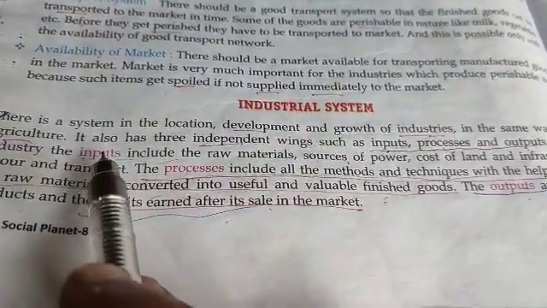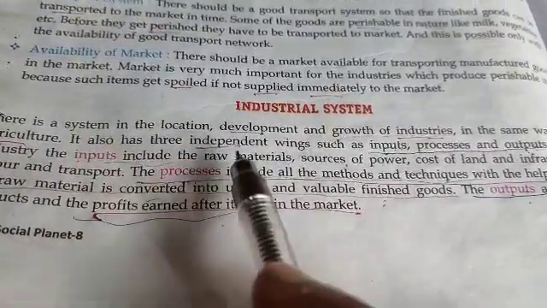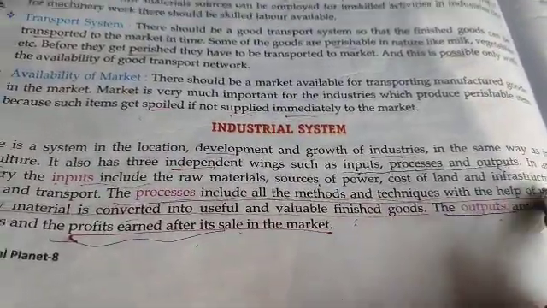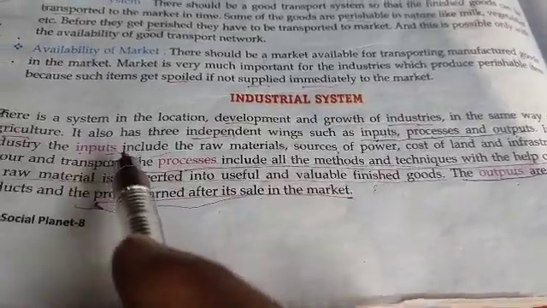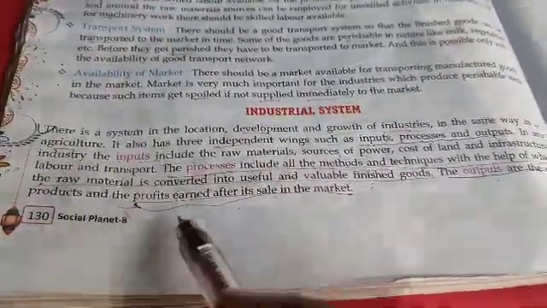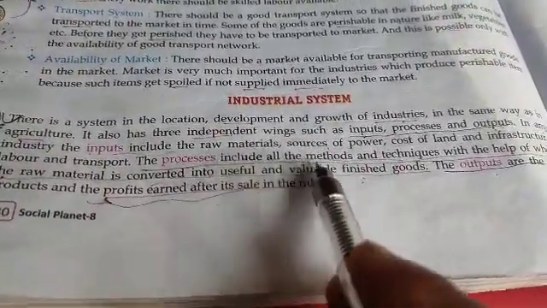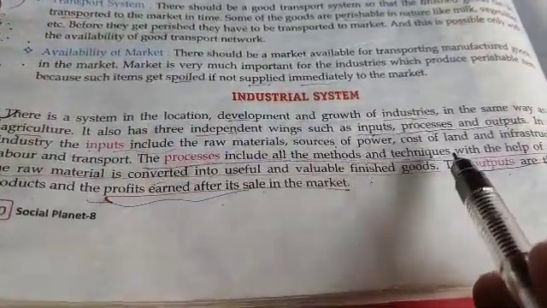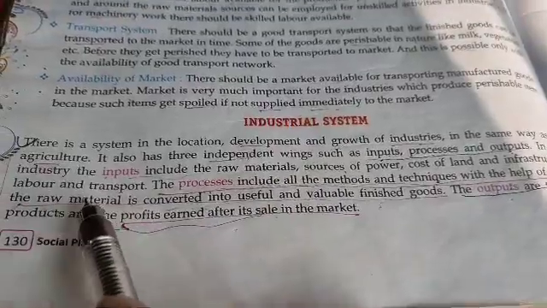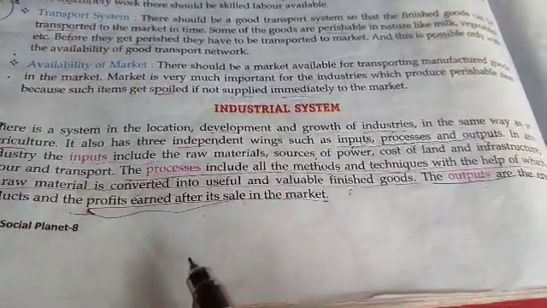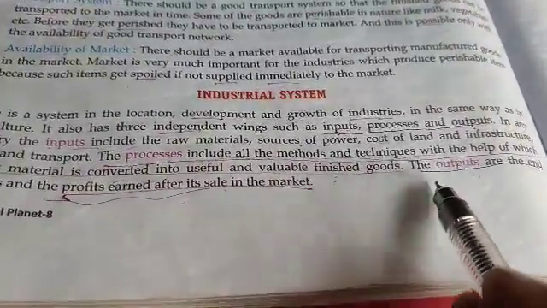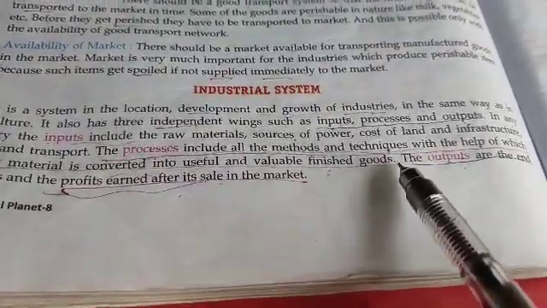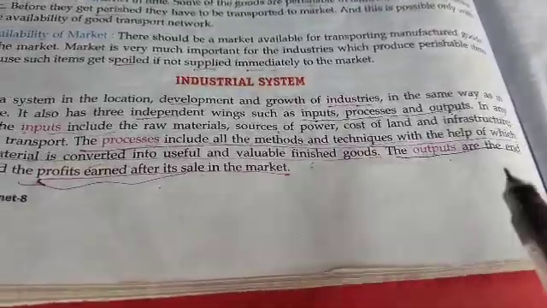First is input. We collect the raw material, and that raw material, the source of power and the labor all come in the input. First we give the input to the industries, then that input is used to manufacture the things. That is called the process. The process means the method or technique by which we convert the raw material into useful goods. Then the useful goods manufactured by the industry are called the output.